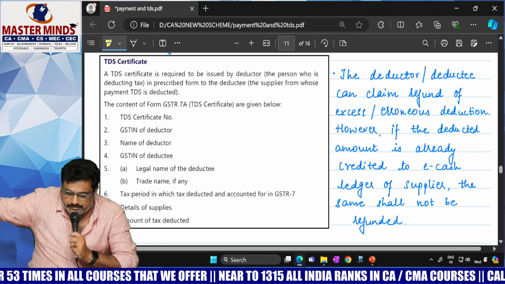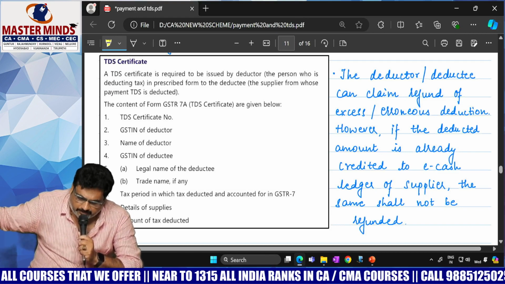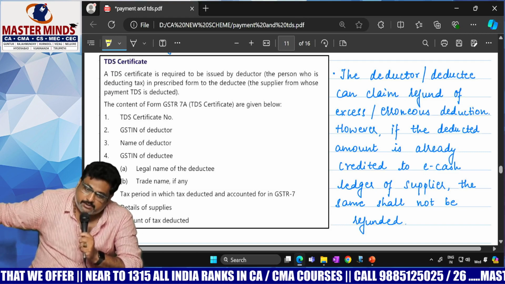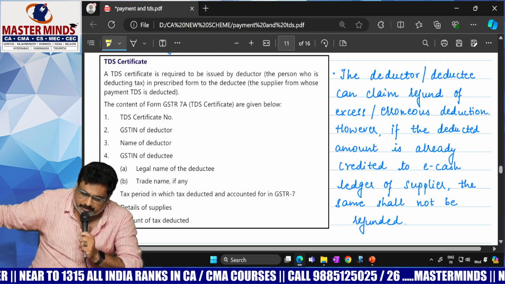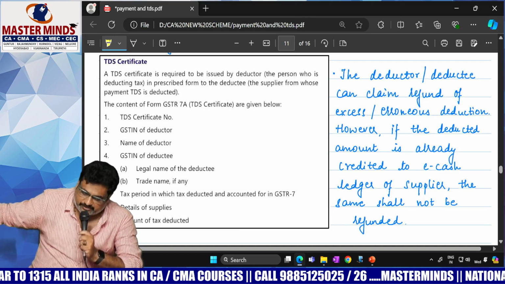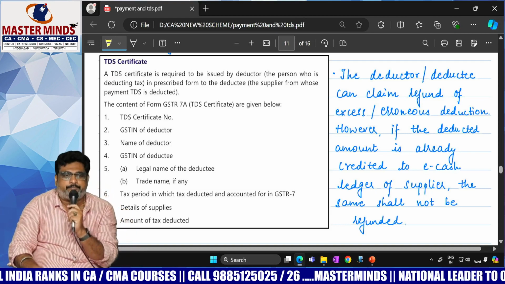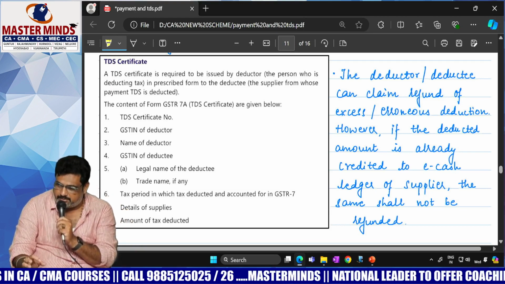That is the sentence. Now read the sentence. The deductor or deductee can claim refund of excess or erroneous deduction. Refund is allowed. However, if the deducted amount is already credited to the cash ledger of the supplier, the same shall not be refunded. Once it was already there with you, then what is the need of refund there?